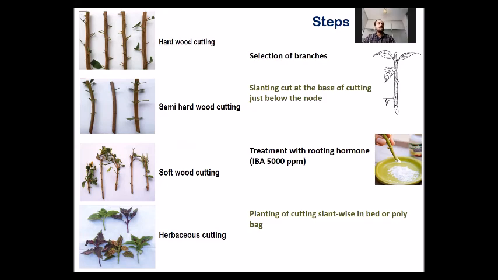Then these cuttings can be treated with rooting hormone, and most important rooting hormone is indole butyric acid (IBA). And this rooting hormone can be applied in powder form or can be applied in liquid form also. For liquid form, normally 2000 to 5000 ppm solution is prepared, and the lower portion of cuttings are dipped in the solution for some time, and then they are planted in the growing medium. After the treatment, they are planted in the bed or in the poly bags or in a medium in slanting position.